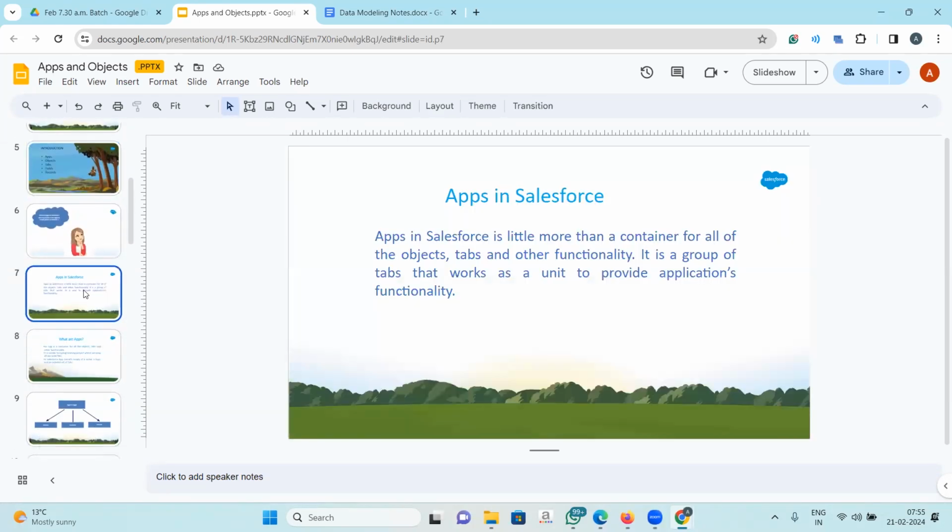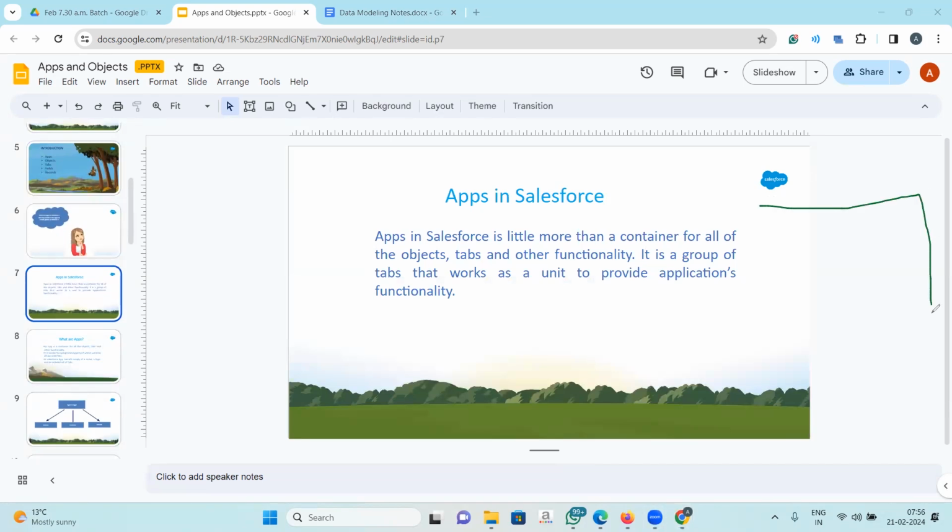Okay, so today let's learn what is an app in Salesforce. What do you think is an app in Salesforce? Anybody? Okay. An app is nothing but a container. You can consider an app like a big container which contains small tables. I can say it's a container.